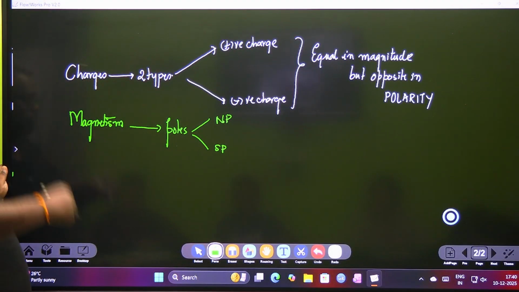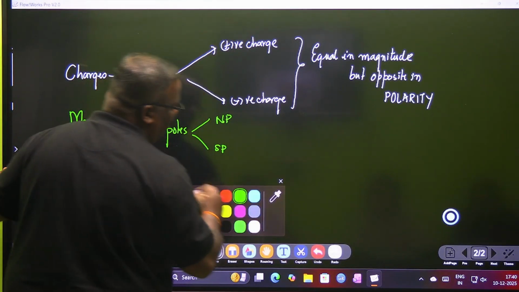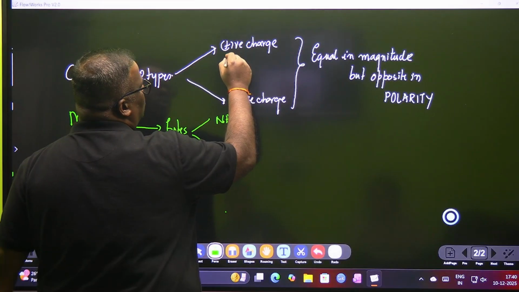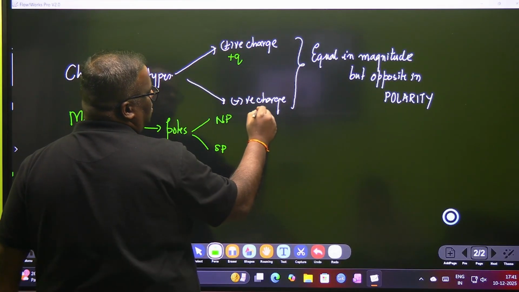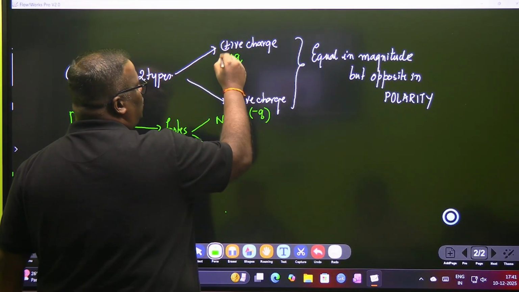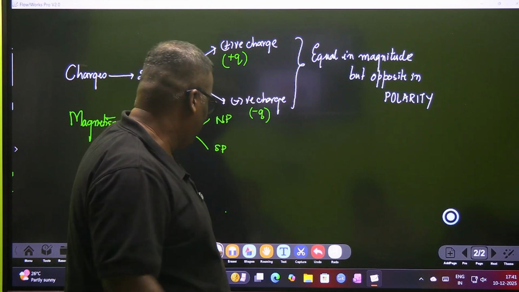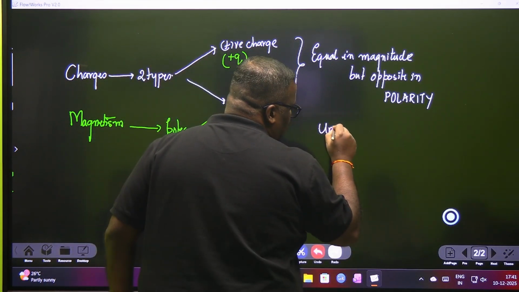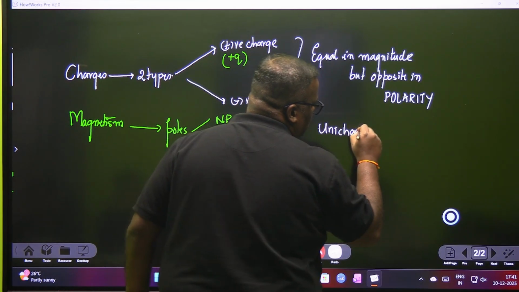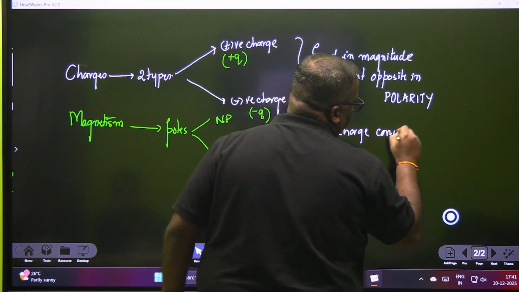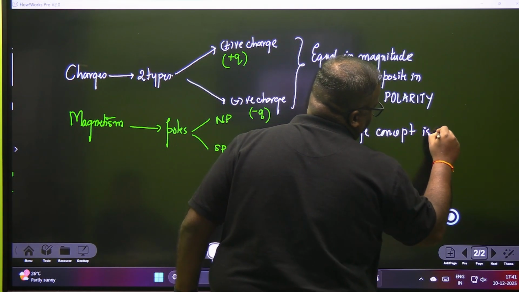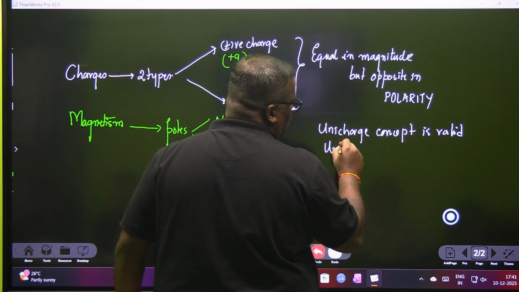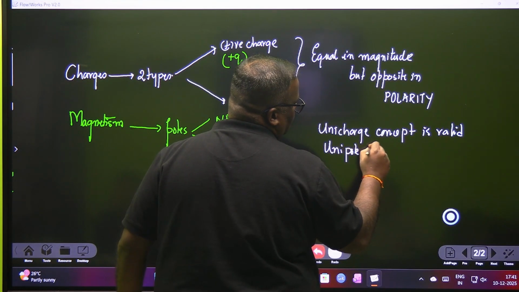But there is a difference between these two. In physics, this charge will be known as plus Q and this charge as minus Q. In physics, this is all imaginary. The unicharge concept is valid, but unipole is not valid.